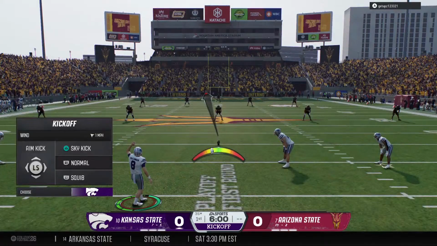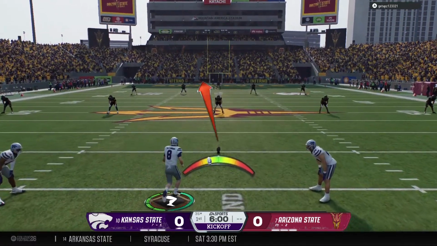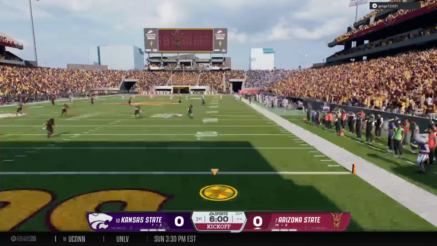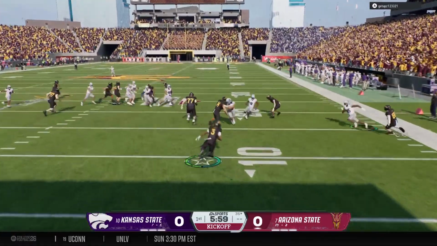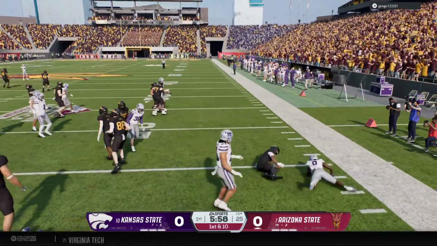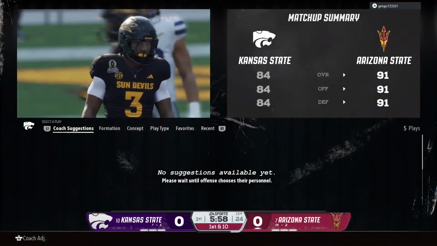Kickoff team is out there, and here we go. The college football playoff about to get underway. Bringing it out, it's Brown. Coverage team flying downfield, not much gained on that return.